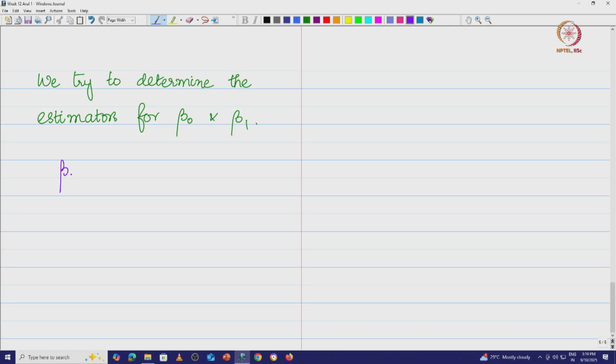We try to determine the estimators for beta naught and beta 1, and let us say that the corresponding estimators are beta naught hat and beta 1 hat.